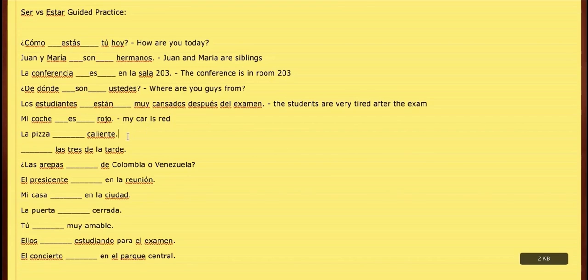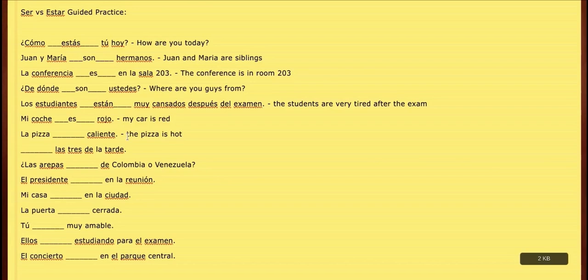Next one, la pizza, blank, caliente. Now, pizza is a word that comes from Italian, so it's the same in English, Spanish, Italian, Portuguese, pretty much any language. So the pizza is hot. Now, this one might be a little bit difficult, but let's try to think.